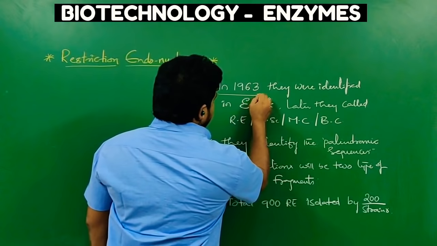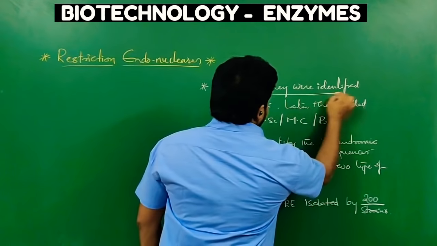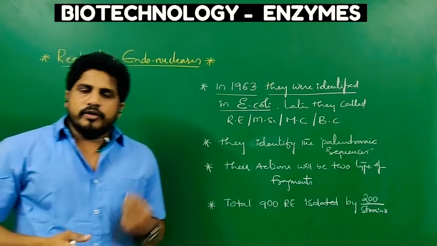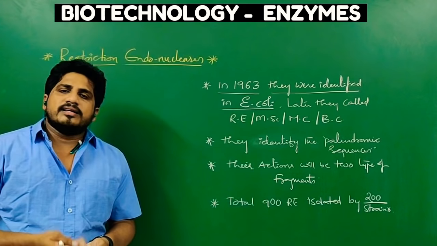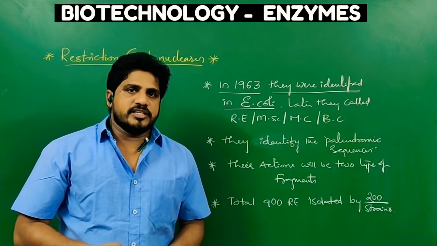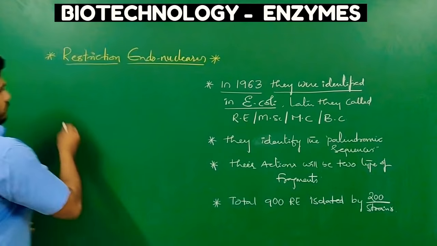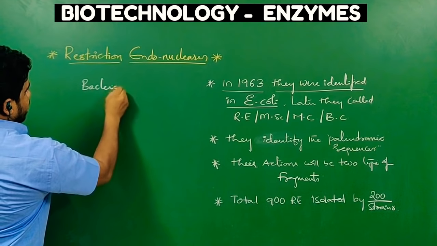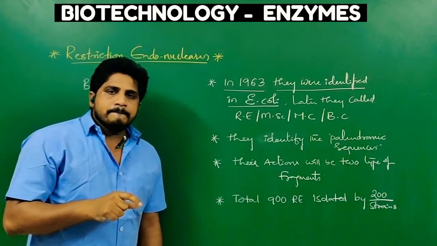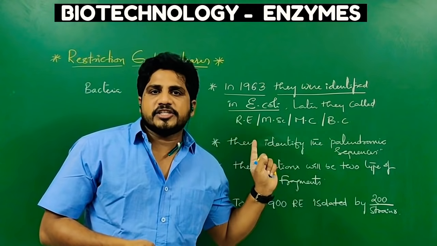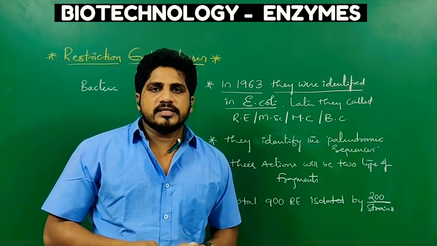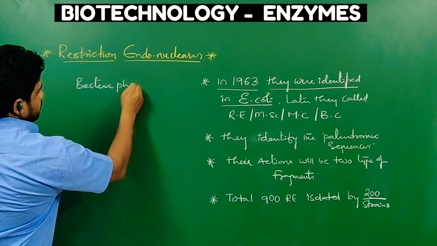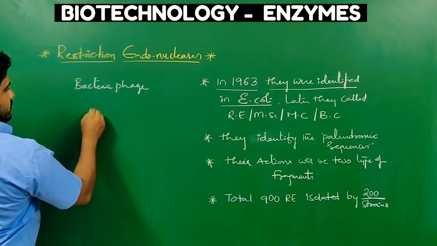In 1963, they were identified in E. coli. Actually, we, meaning humans, did not know that there were enzymes called restriction enzymes. And the process of bacteriophage infection, guys, I am telling you the history behind the identification of restriction endonucleases. It is so interesting. Bacteriophage means what? Virus.